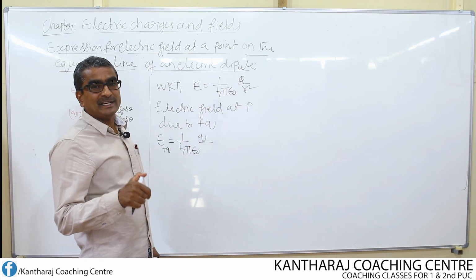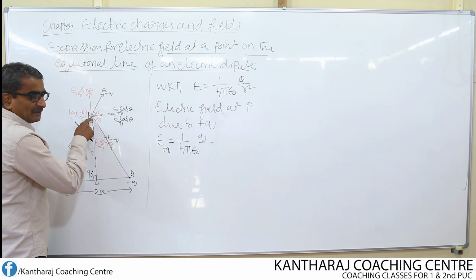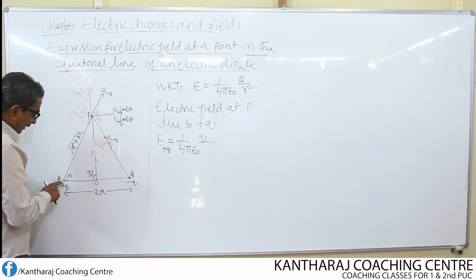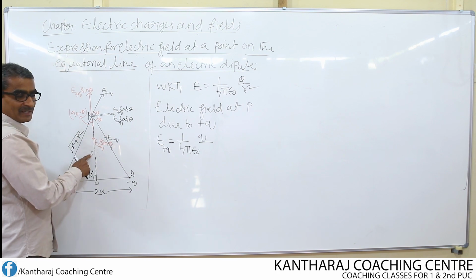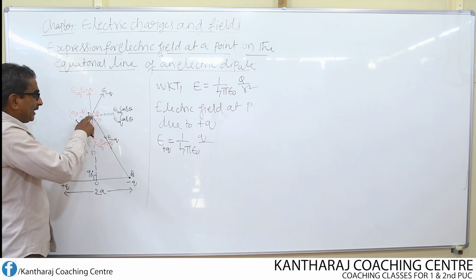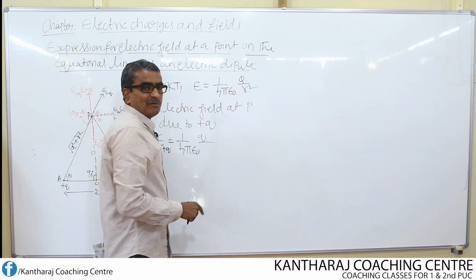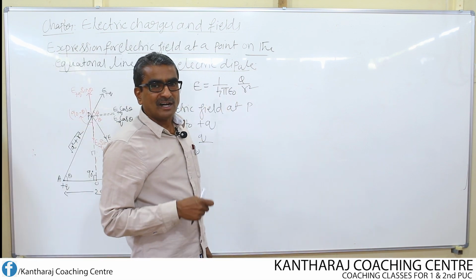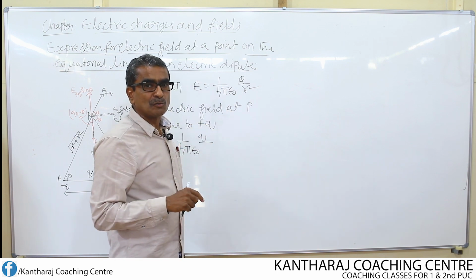R should be the distance between the point where the electric field is to be determined and the point where the charge is placed. It is not this R. This R is the distance of the point P from the midpoint O of the dipole. Whereas in this equation, what does R suggest? R suggests that it should be the distance between 2 points. What are those 2 points?